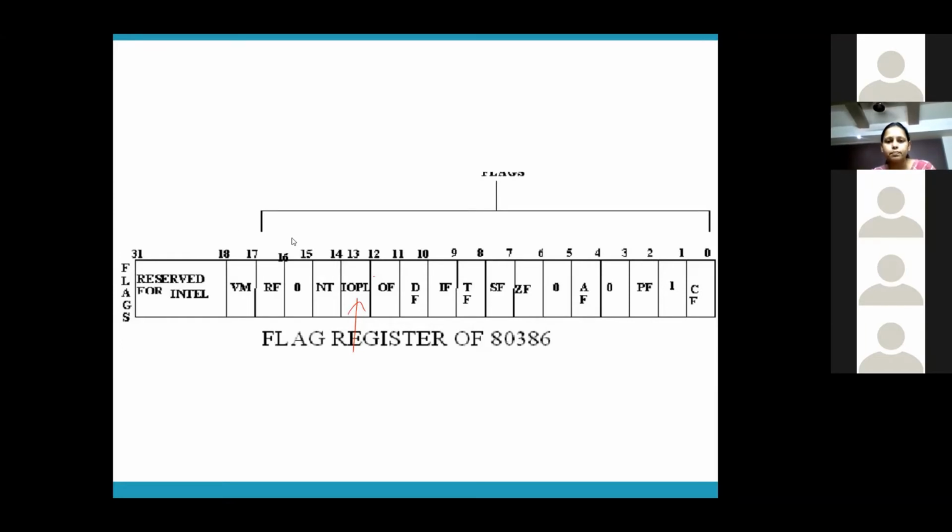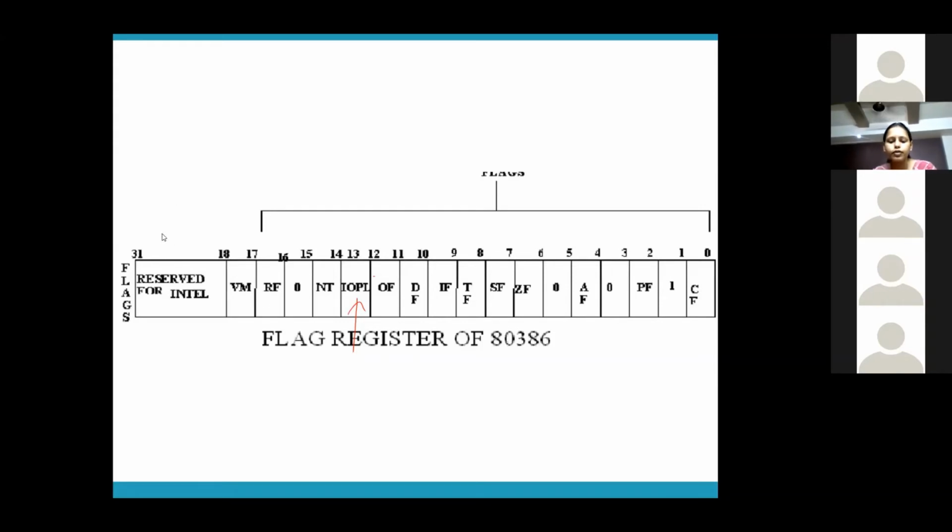Now, who will tell me what is VM? Somebody speak up. Virtual mode. What is virtual mode? It creates an 8086 environment in 80386. Even though your processor is 80386, in virtual mode it will emulate the behavior of 8086. It will act as an 8086 processor in virtual mode.